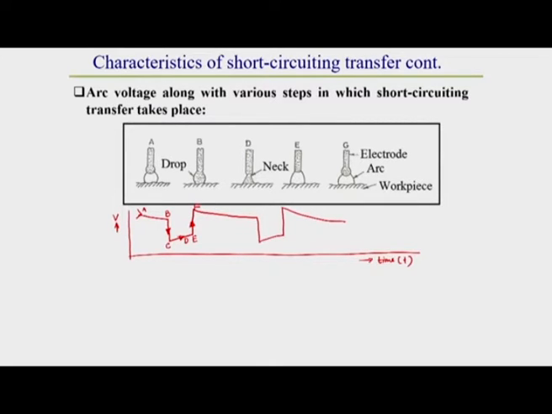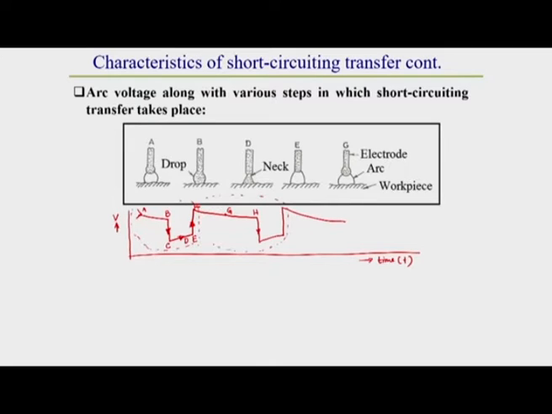Again here will be G, here will be H, and again the voltage drops down. So, next cycle. From here to here, or before that also, this is one cycle. Similarly, this is another cycle, this is another cycle. So, what happens for per drop transfer, how it is varying, we can observe from here easily.